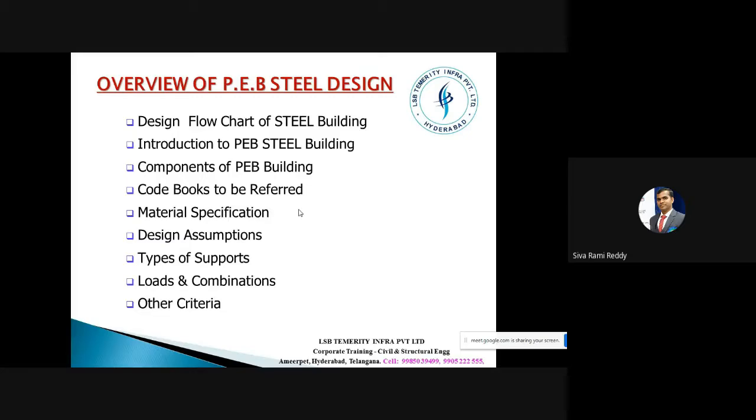And then types of supports. We have studied many things like fixed support, pinned support, or we can say fixed beam, pinned beam, continuous beam, or double overhang beam, propped cantilever beam. In what kind of situation we can use such concepts in a practical scenario is very important. And trust me, the design of a steel structure is always complicated compared to the design of any other type of structures, especially concrete material.